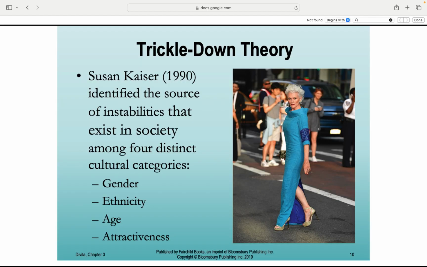The trickle-across theory. Charles King in 1963 said that fashion spreads sideways, not top to bottom, meaning people within the same social class adopt trends at the same time. Key players, innovators, the trend starters, influentials, the trend boosters who make looks go viral. Fashion isn't a ladder, it's more like a dance floor where everyone moves together.